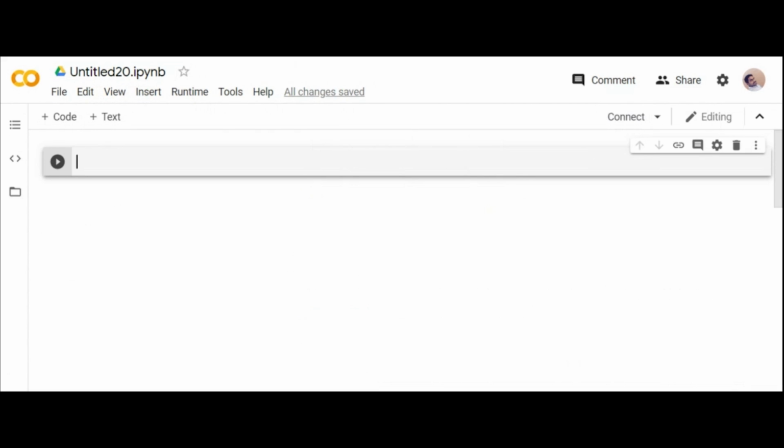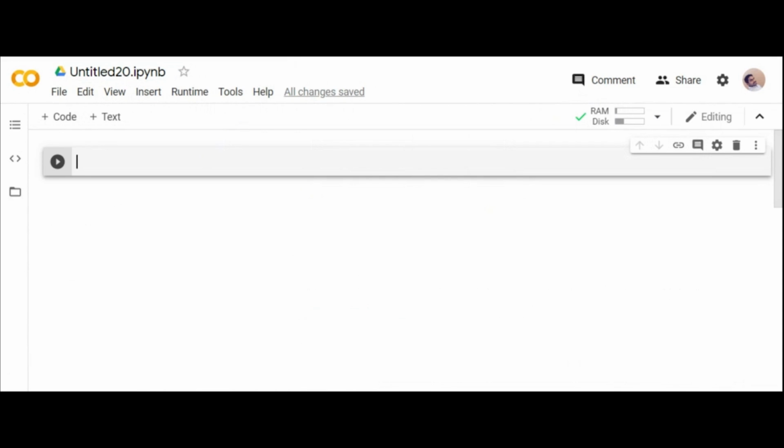It's an IPython notebook where you need not install anything. Google does your part. You can run your neural networks, because you can see the right side tab. It will allocate you some space and connect you. You can see nearly 12.72 GB of RAM and 107 GB of hard disk. It gives you a huge amount of space and more processing, so you need not install anything, because Anaconda takes nearly 4 GB. If you are using a high-end system, you can go for Anaconda, but to make everything online and simple, we use Colab here.